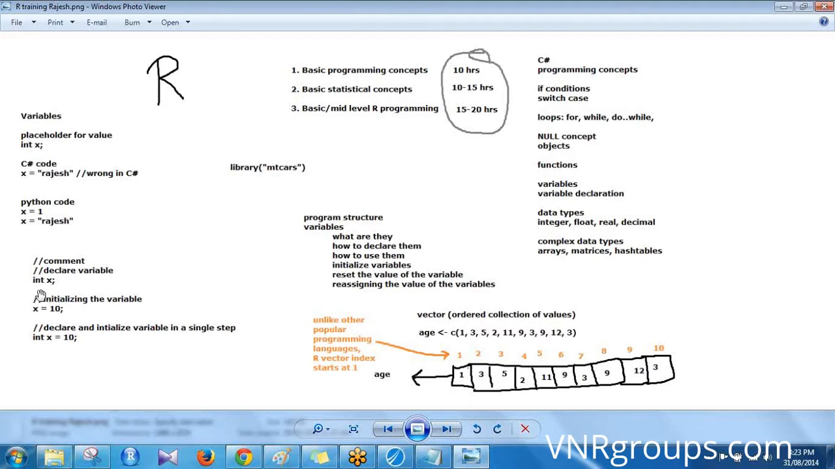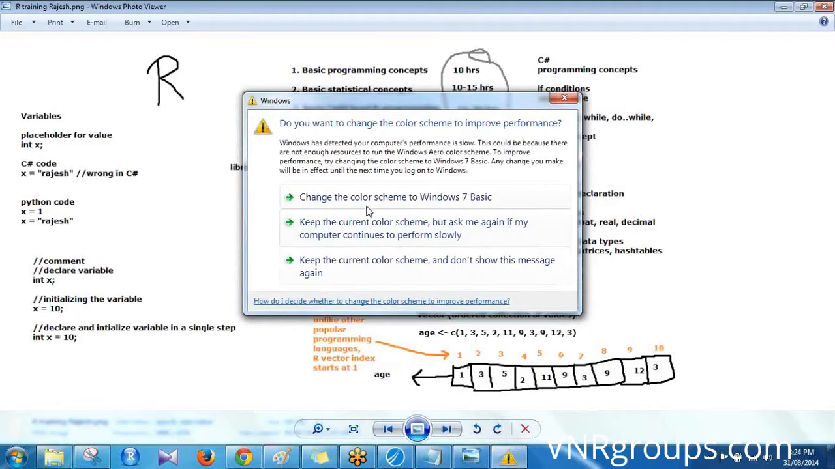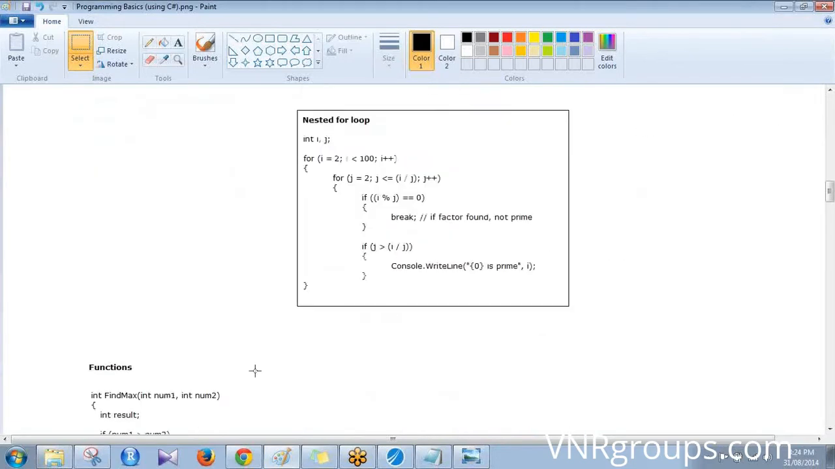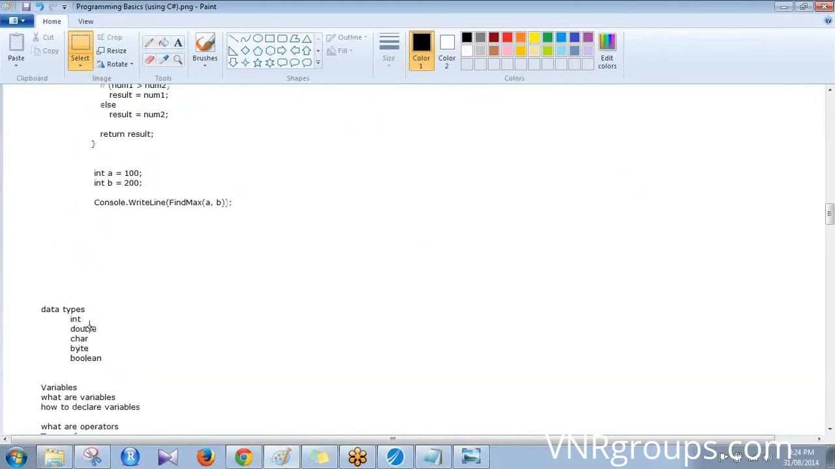We can also do this declaration and initialization in one single process. See, I'm declaring int x, and I'm also initializing that value there. One single step. All right, so that is about variables and data types. Simple stuff. This is the simplest thing that you should keep in mind, and you will see more of them in